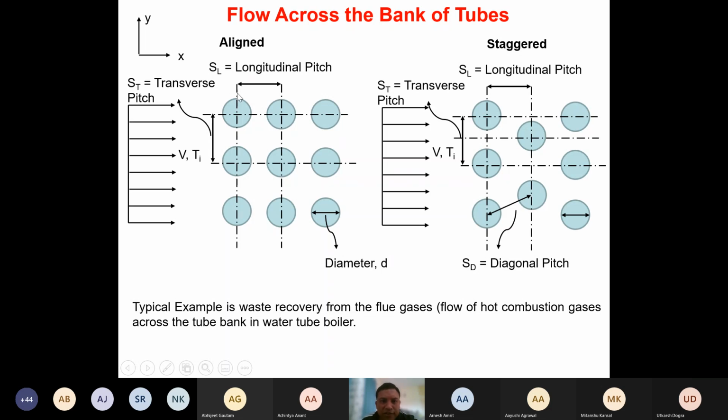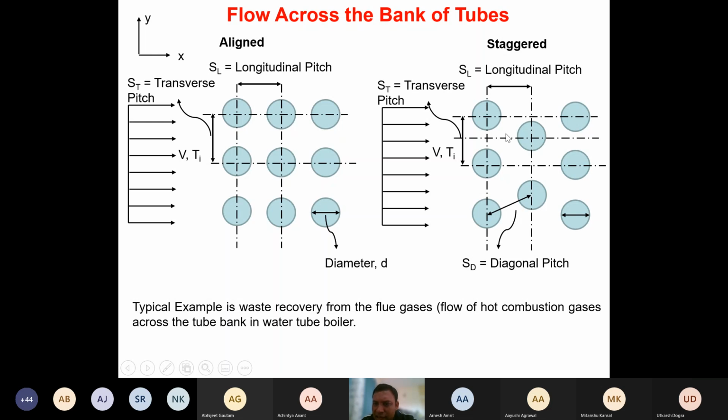So longitudinal pitch is this particular distance, isn't it? Whereas the transverse pitch is the distance between two tubes in a vertical direction. But if you look at the staggered arrangement, the transverse pitch is between the two tubes in the same column.